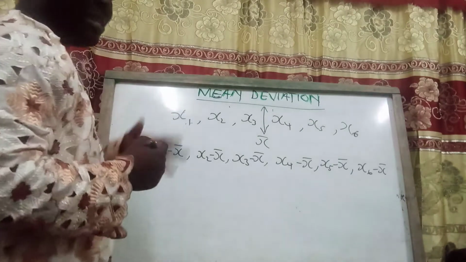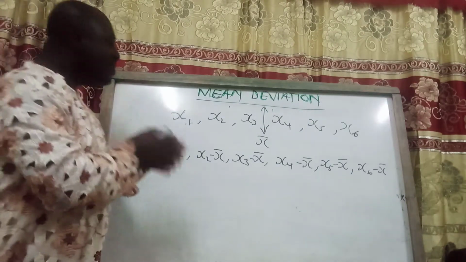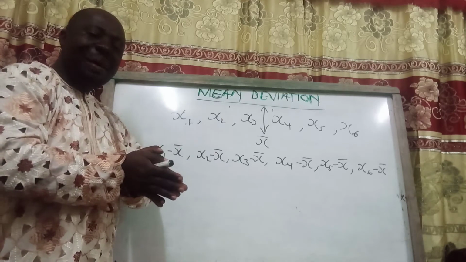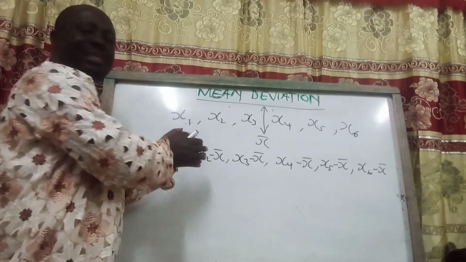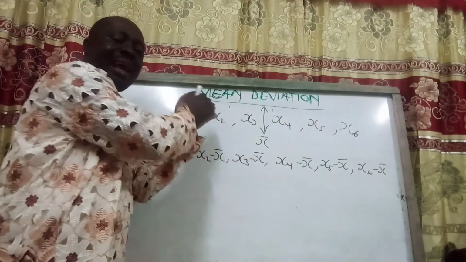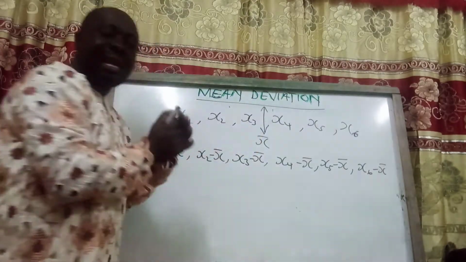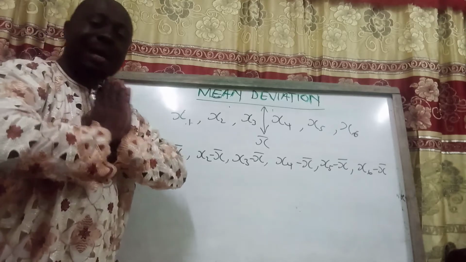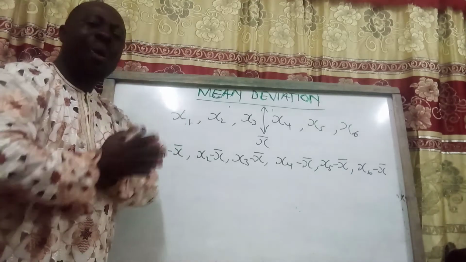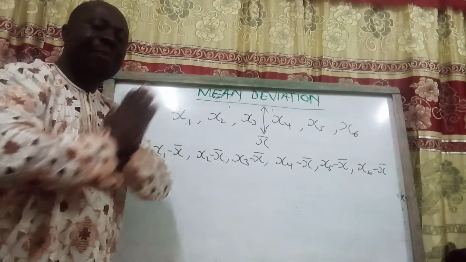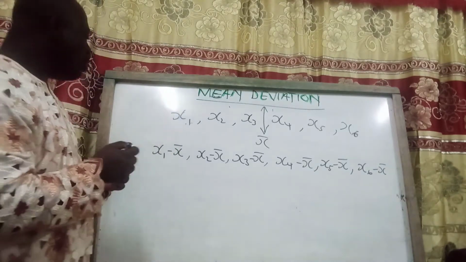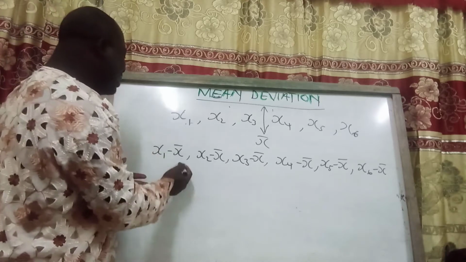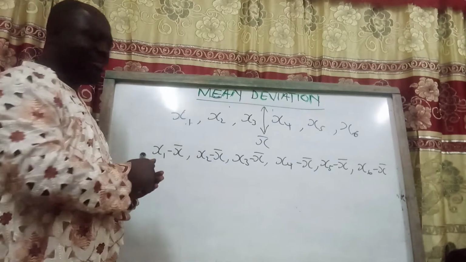Now, what is the mean deviation? The mean deviation simply means the average distance between each element in the given data and the calculated mean. So we want to know the average distance between each data and the calculated mean.